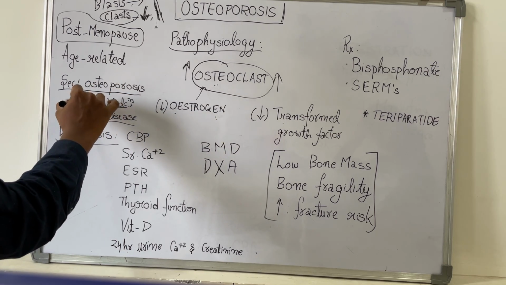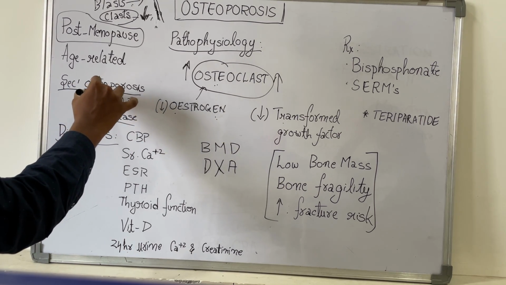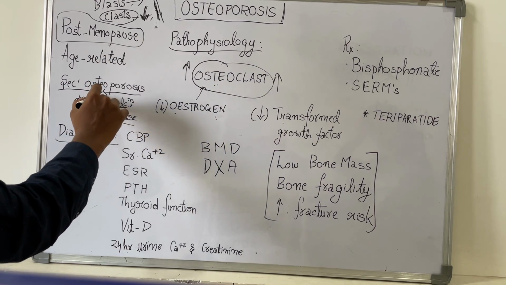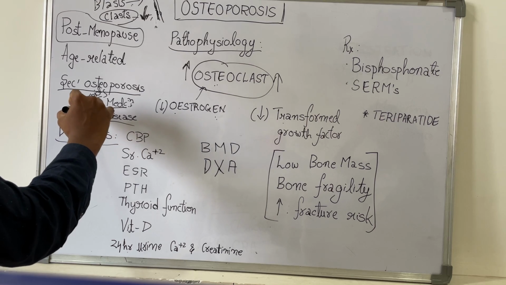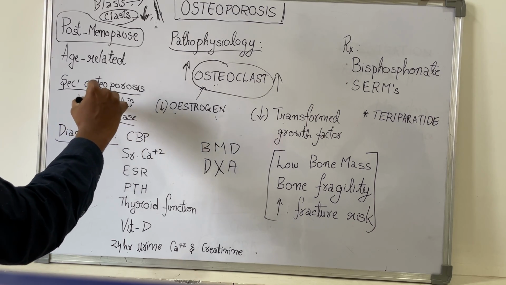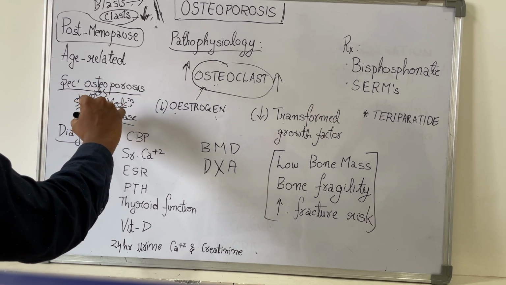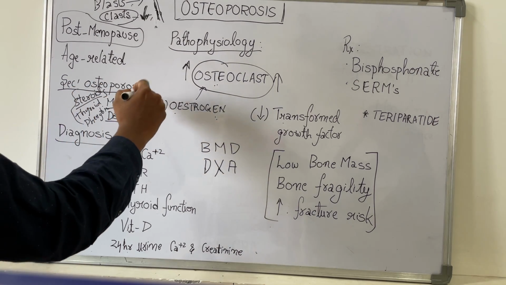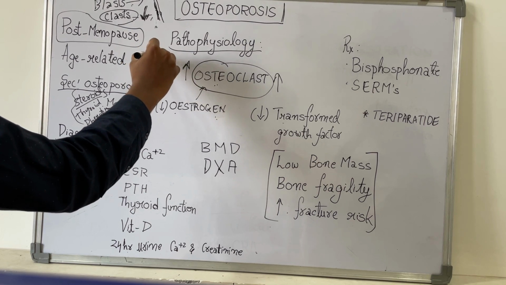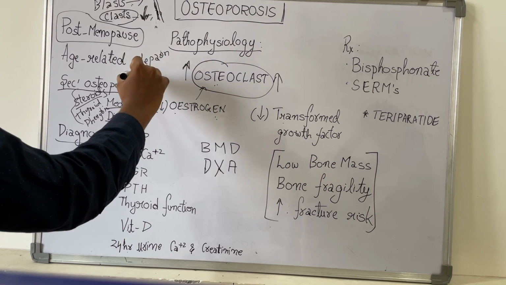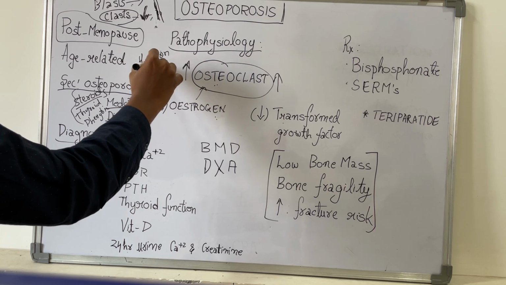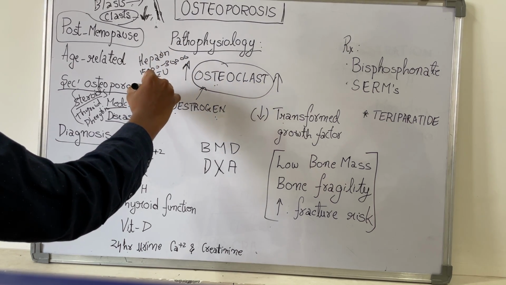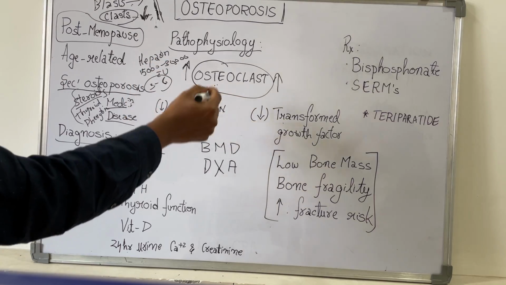What are those? Steroids like prednisolone. Prednisolone above the dose of 7.5 milligram can cause osteoporosis. Next one is thyroid hormone replacement, usually overdoses, and phenytoin. Other than these three, one more important is heparin. Heparin at a dose of greater than 15,000 to 30,000 international units for 3 to 6 months may also cause osteoporosis.